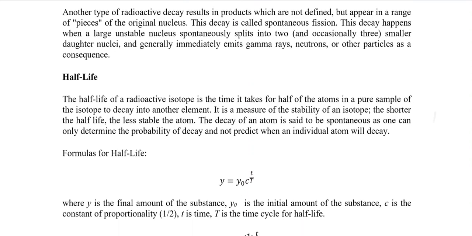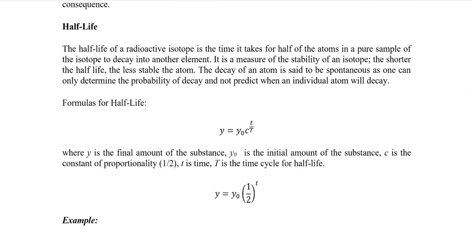Now there is another important aspect of nuclear radioactivity, and that is what we call the half-life. The half-life of a radioisotope is the time it takes for half of the atoms in a pure sample of the isotope to decay into another element.